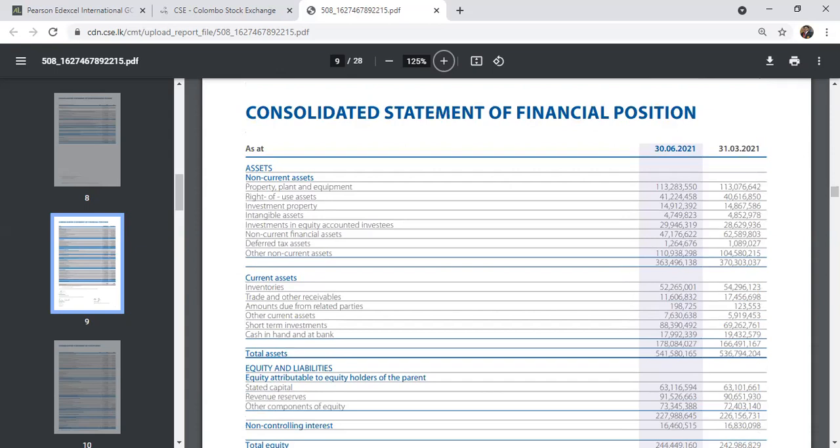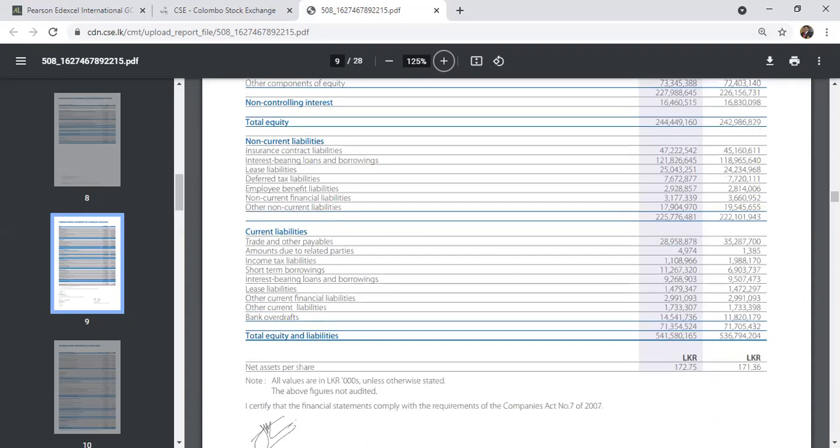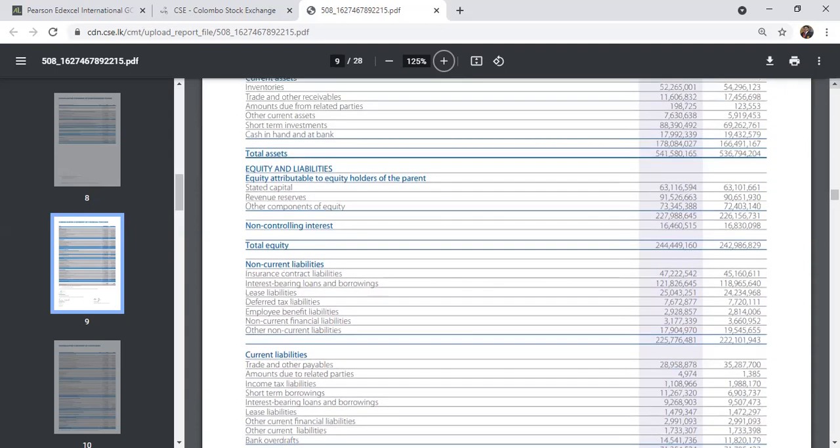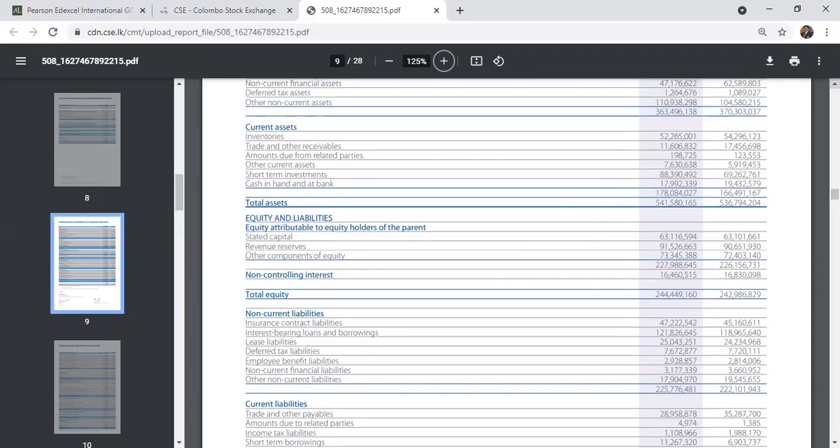So they always have to go with credit transactions and liabilities, whatever the amount of money you have. Even though they have short-term investments, look at the short-term investment: 88 billion, but still they go ahead with the bank overdraft.